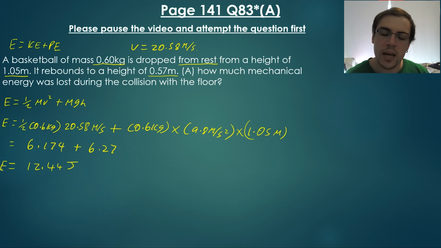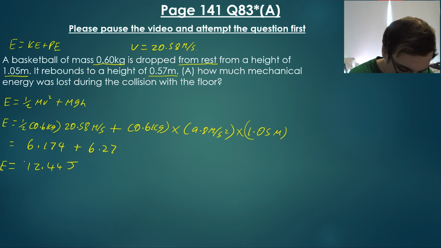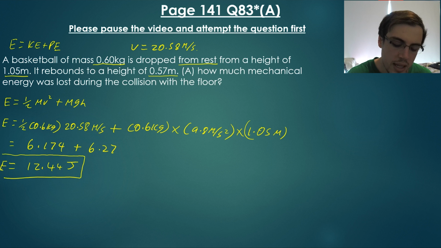So the total amount of mechanical energy from dropping a ball from a height of 1.05 meters is going to cost 12.44 joules. So what we need to do now is calculate how much energy it would take for the basketball to bounce to a height of 0.57 meters.